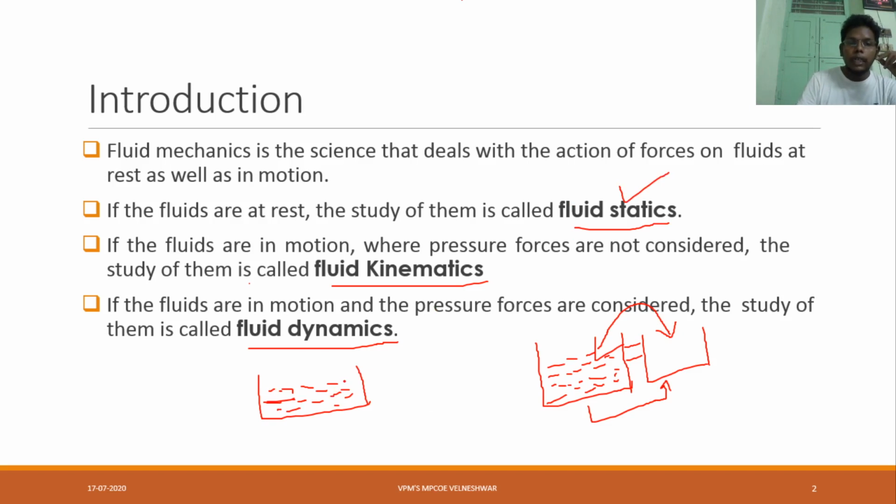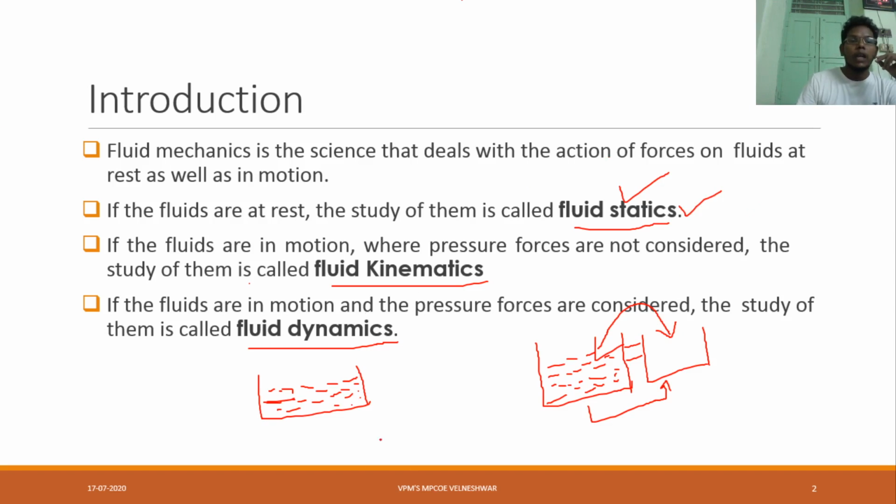Rest means no movement. If there is no movement, there is no pressure. In this case we can say it is fluid statics.